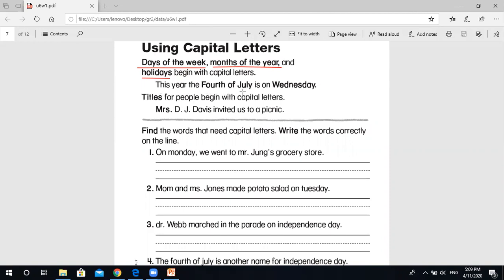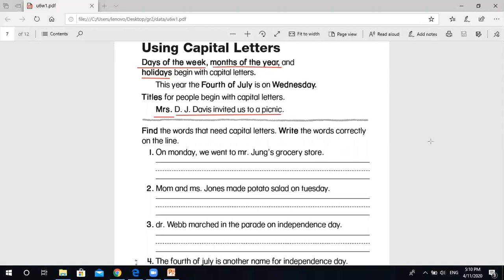The 4th of July. I'm talking about one day of July. July is a month. Wednesday is a day of the week. And July 4th are days of the year. Here, the titles for people begin with a capital letter. Mrs. here is beginning with a capital letter. Let's start this exercise together.